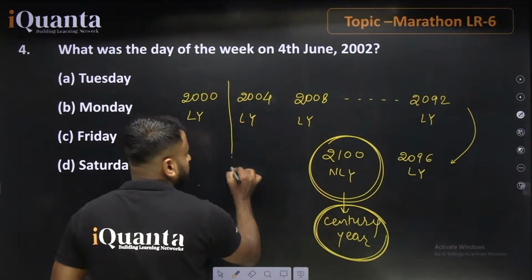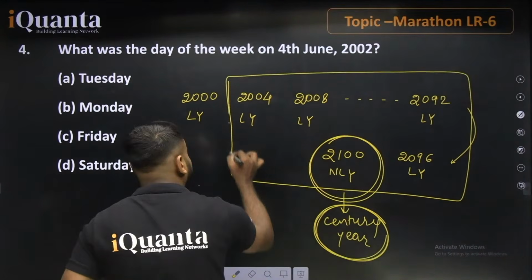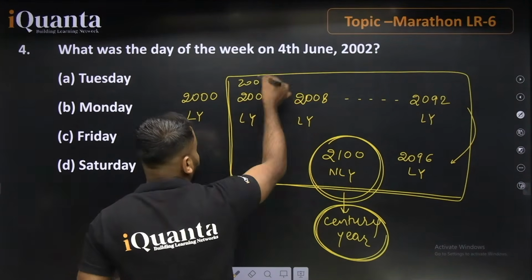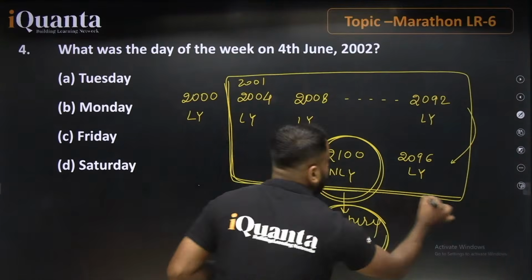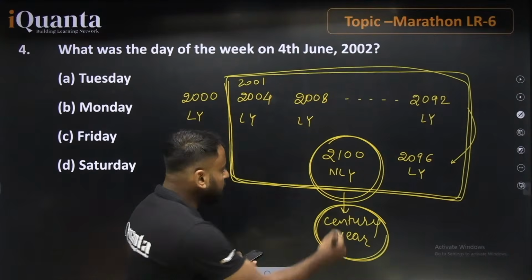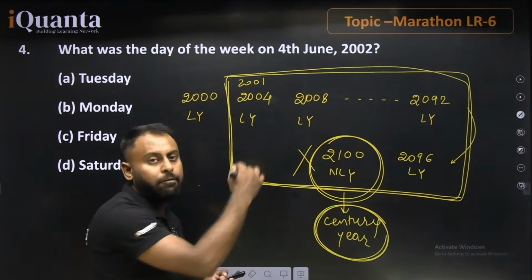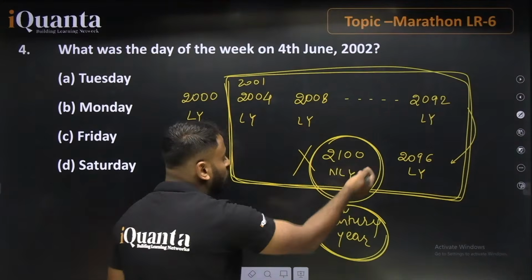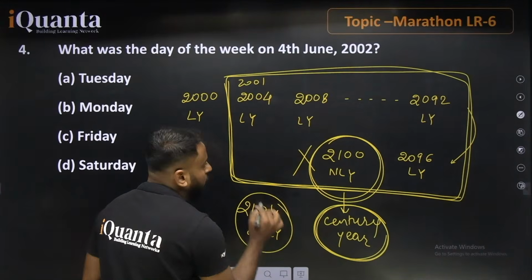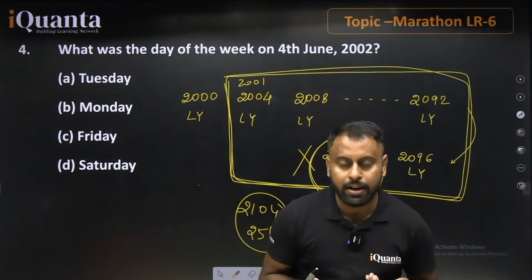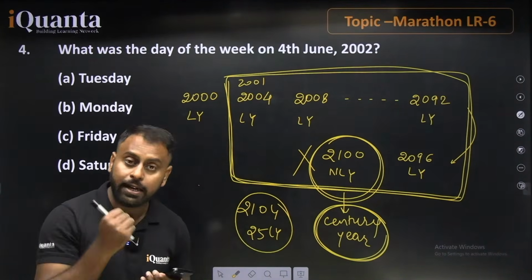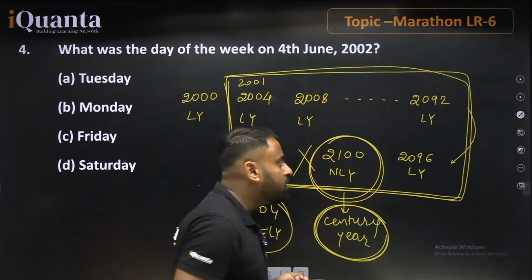So starting with this 100 years, or you can say from 2001 to 2100, for this total of 100 years, you have only 24 leap years. 2100 is a non-leap year. That's why the 25th leap year will occur in 2104. So for every 100 years, there will always be only 24 leap years, and the remaining 76 will be non-leap years. This is how it will work out.